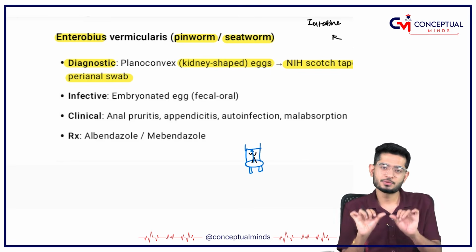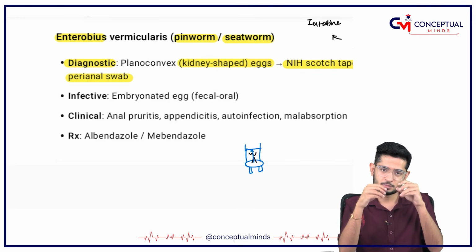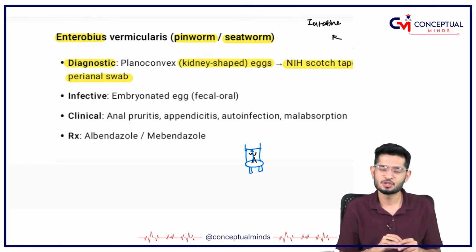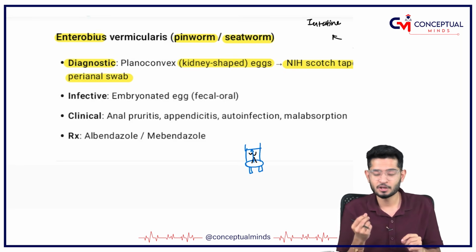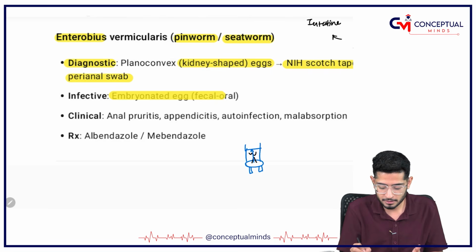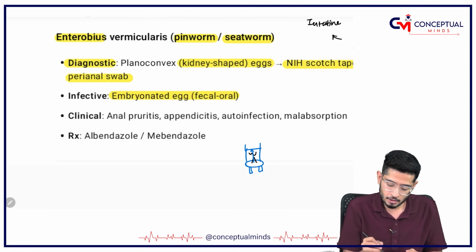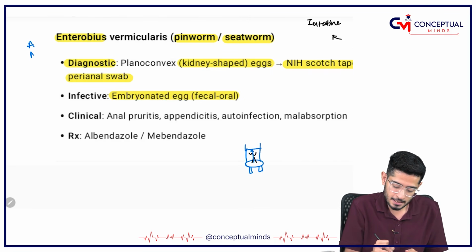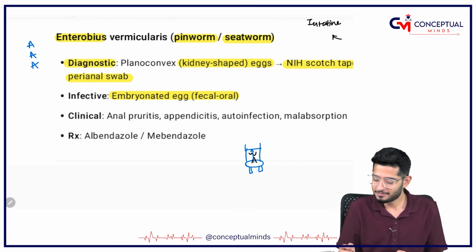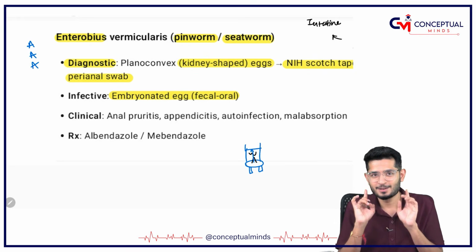Either you stick the tape, the eggs will stick there, you remove the tape and send it for investigation, or you use the perianal swab. What will be the infective form? Embryonated eggs. What can it cause? It can cause A. That was the sound made by my friend when the pin was on the seat.